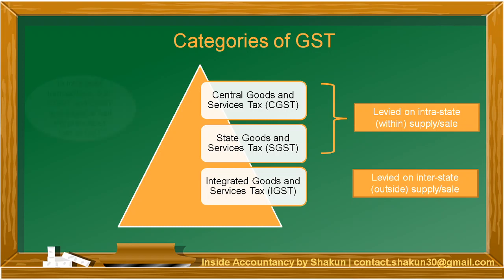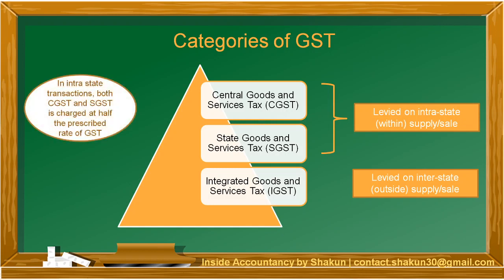Now, in case of CGST and SGST, in intra-state transactions, both of them are charged at half the prescribed rate of GST. The prescribed rate, if it is 12%, that means half will be charged as CGST and half will be charged as SGST. That is, if it is 12%, it is 6% each.